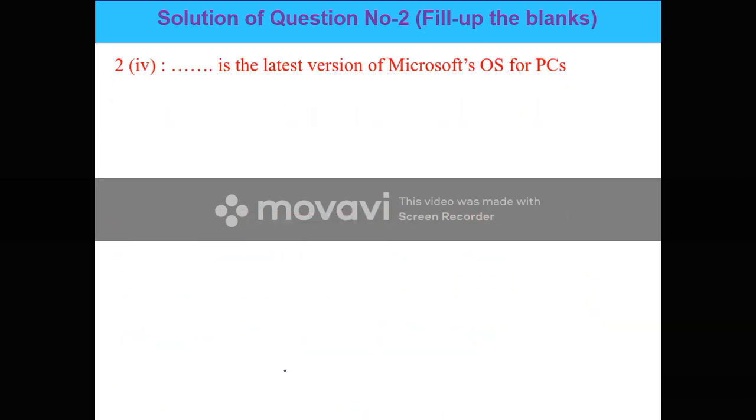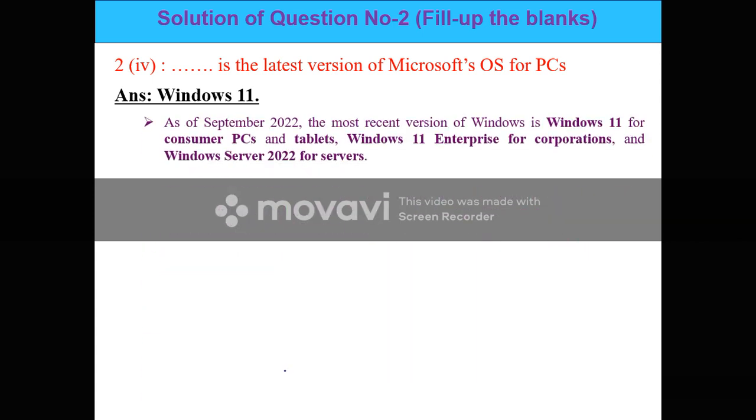Next, Windows 11 is the latest version of the Microsoft OS for the PC. As per the September 2020 report, the most recent version of Windows is Windows 11 for consumer PCs, that means whatever PCs and tablets we are using. Windows 11 Enterprise is for corporations, those computers used in shopping malls and some big malls.